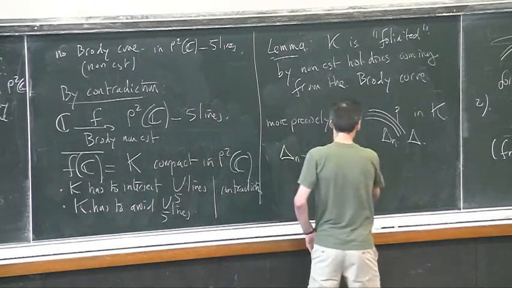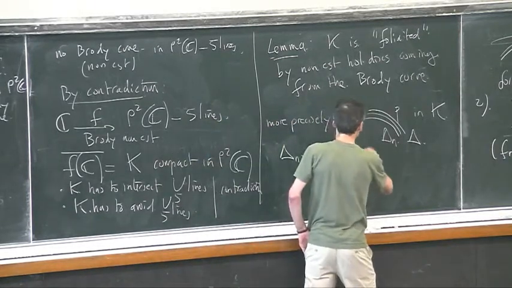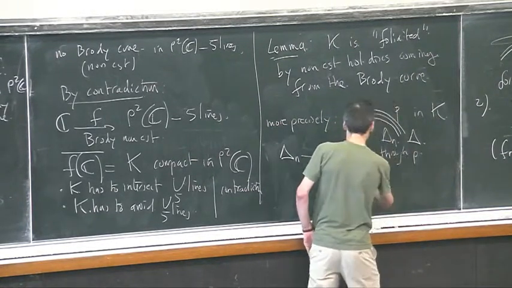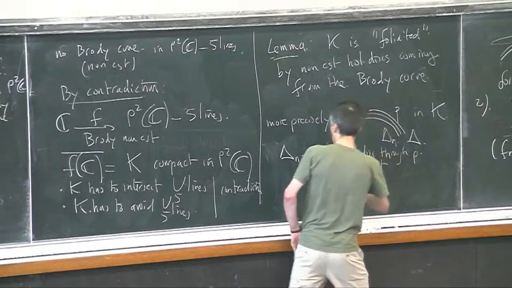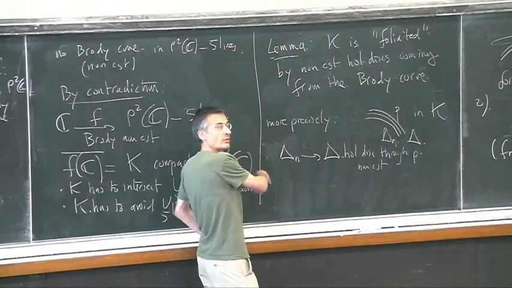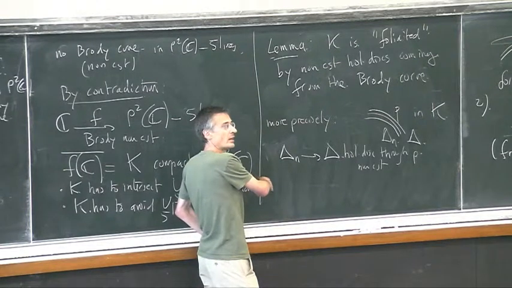So this is some non-constant holomorphic disk through P, and delta n is a holomorphic disk sitting inside the entire curve I started with.